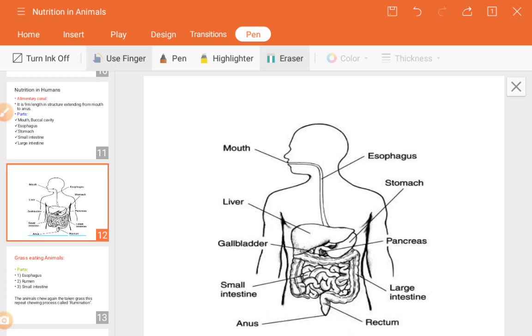So once again I will repeat the whole process. We will start from the mouth. Through the mouth we take the food, okay. The mouth, consisting of the teeth, is used to smooth the food and chew it. After chewing, the food goes through the esophagus, the esophagus tube. So that is actually the passage of food material. Then it comes towards the stomach.